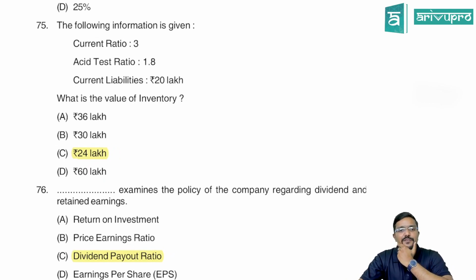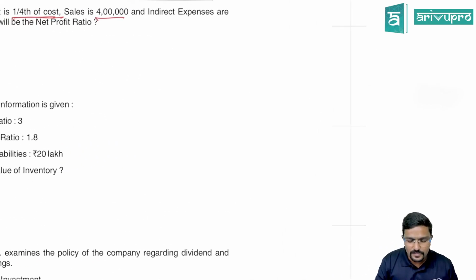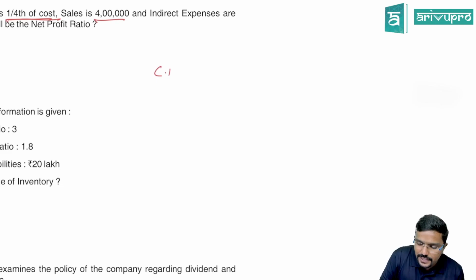Next question, 75th. The following information is given. Current ratio is 3. Acid test ratio, which is nothing but liquid ratio or quick ratio, 1.8. Current liability is 20 lakh. What is the value of inventory? Okay, let us do it. Current ratio is equal to current asset by current liability, which is equal to 3.